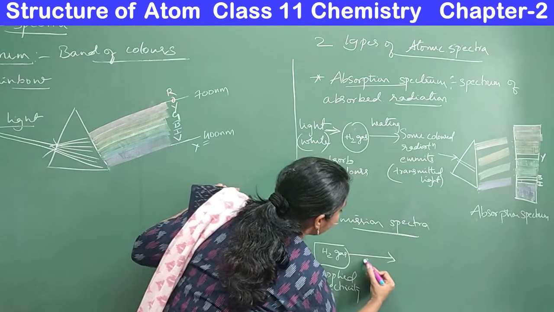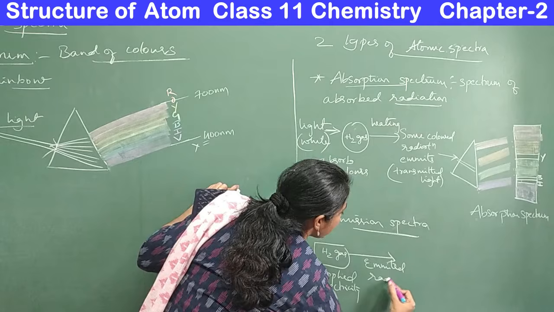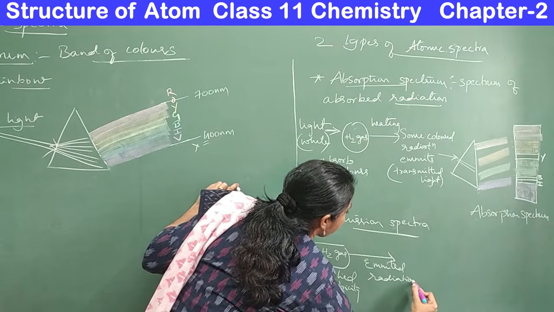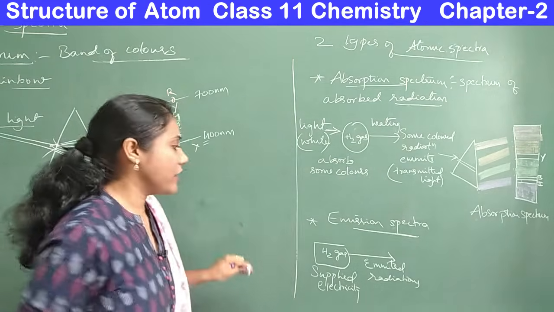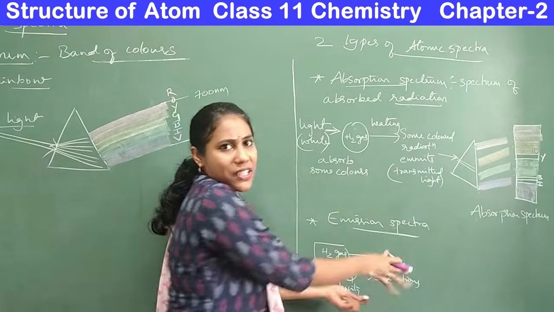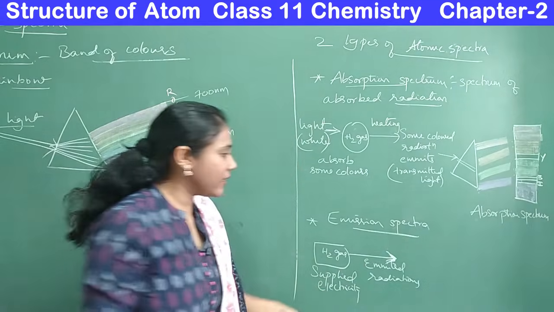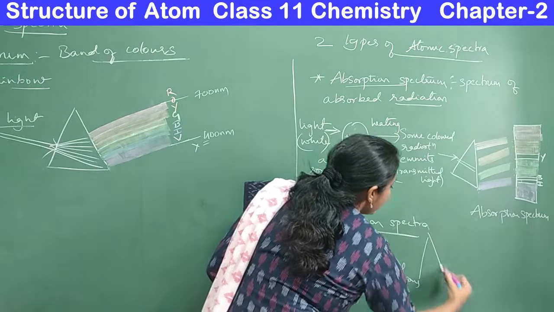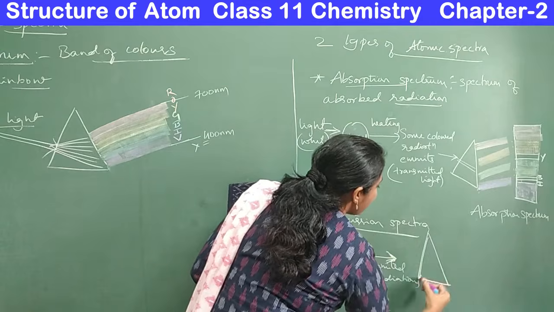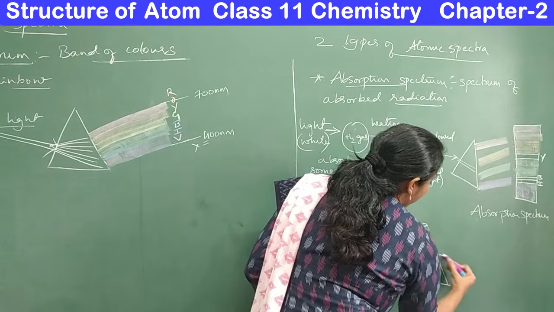So this is our emitted radiation. This emitted radiation is made up of certain colors, certain wavelengths or frequencies. You can't see that with your naked eye. So when you pass this through a prism, you will get a spectrum.